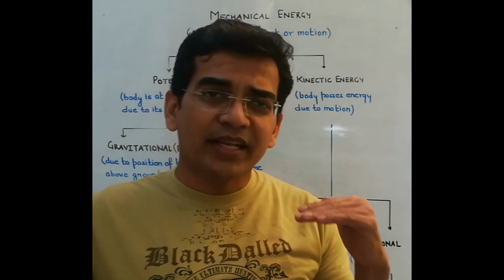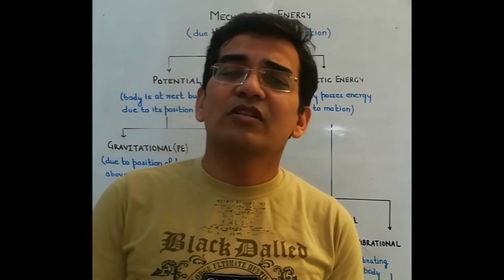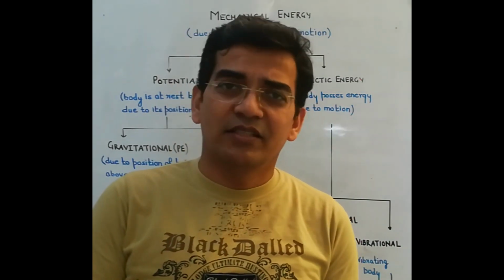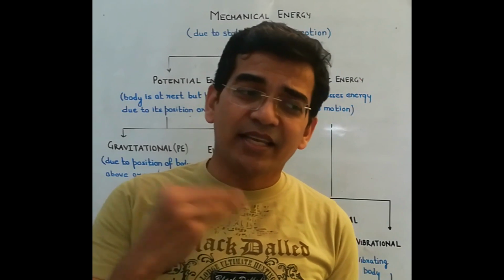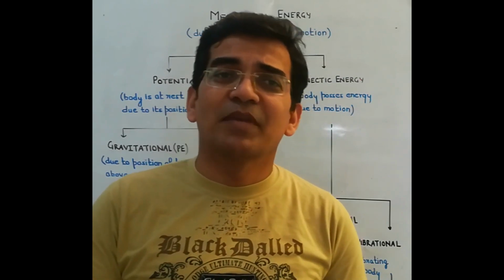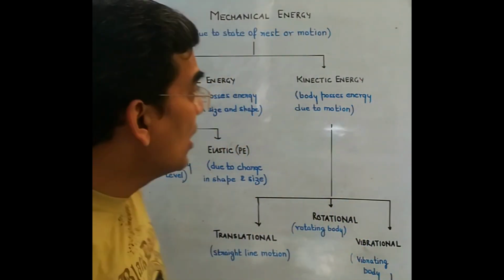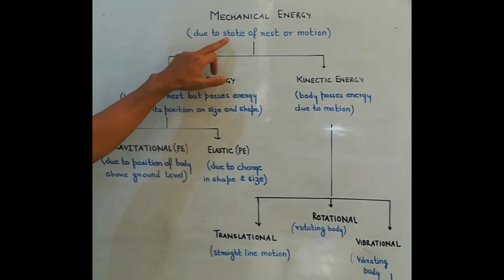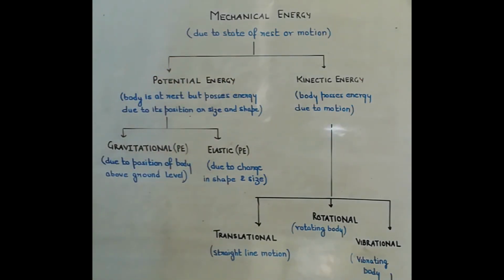Then if a body is in motion, then also the body has energy to do work. So a body in a state of rest or a state of motion, in both cases the body has energy, and that energy is termed as mechanical energy.